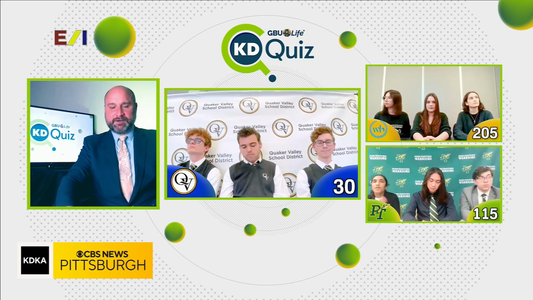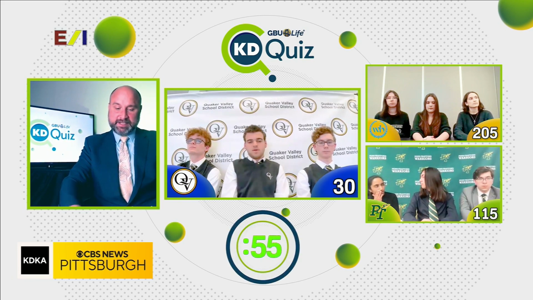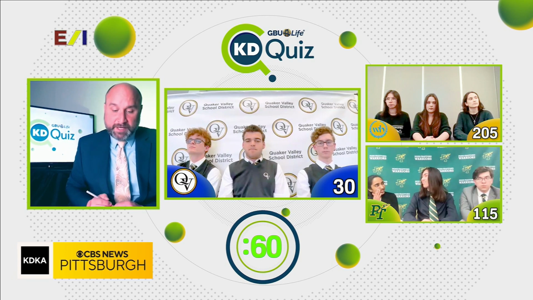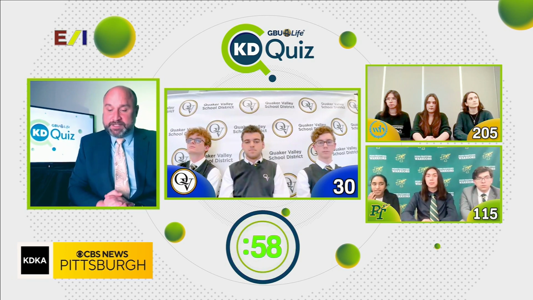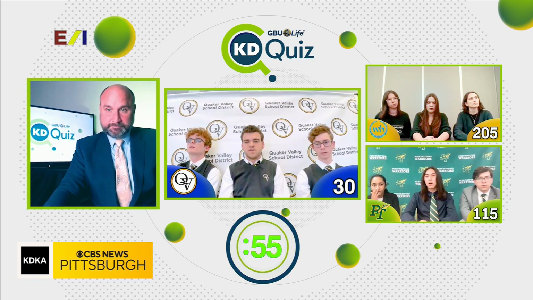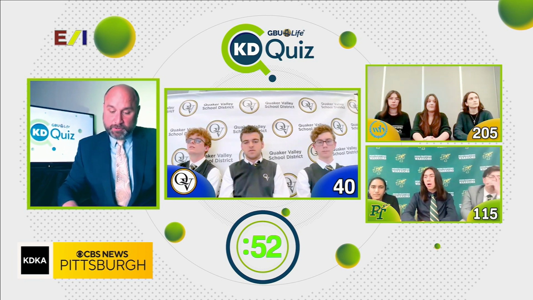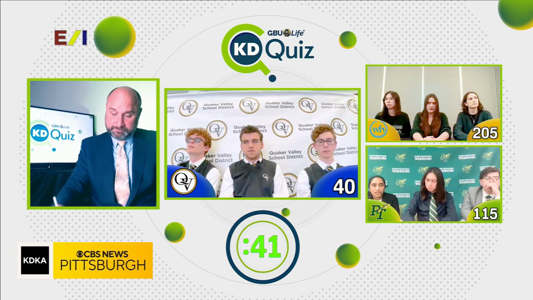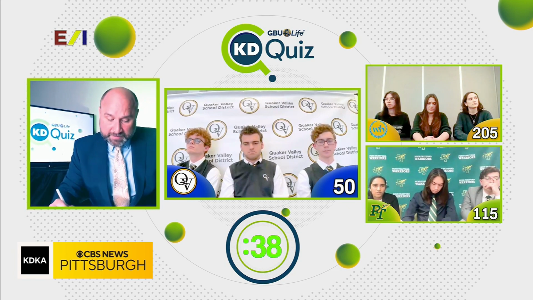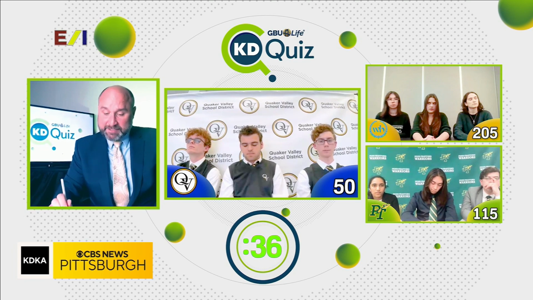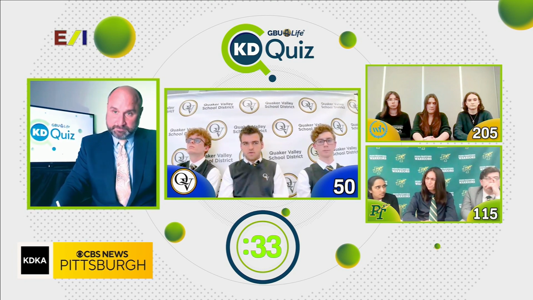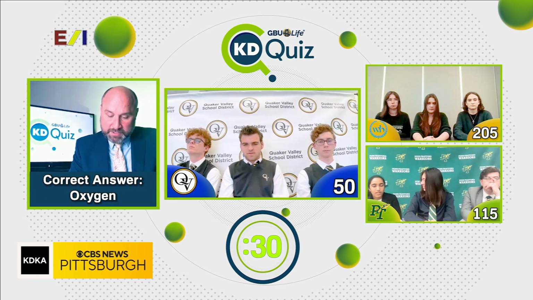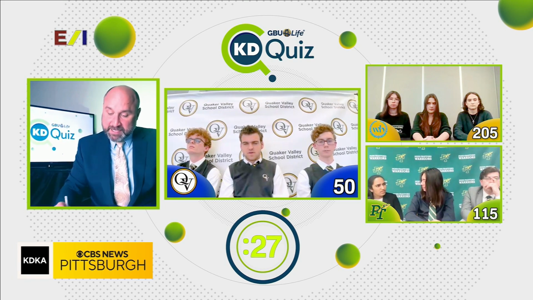And Quaker Valley, your 60-second clock begins in 3, 2, 1. Which term designates the mass of a substance per unit volume? Density. Atoms may gain or lose an electron through a process called what? Transduction. No. Which of these is a compound? Silicon, tin, or cyanide? Cyanide. What element that is present in sulfates is lacking in sulfides? Pass.